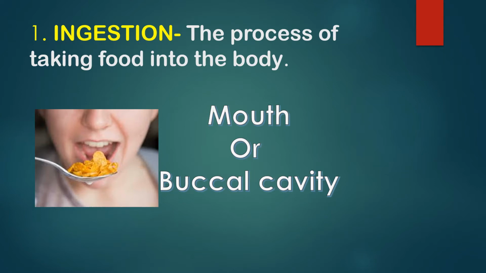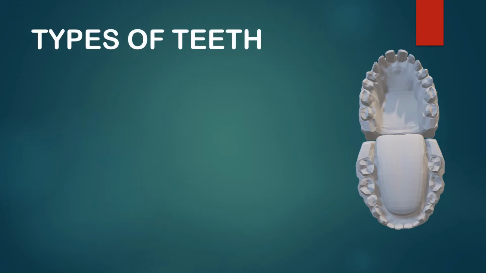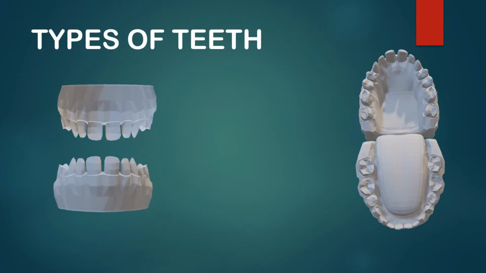Once the food enters into the mouth or buccal cavity, the further process of breaking down of the food starts. For this, the mouth has mainly 3 components. They are teeth, tongue, and saliva. If we talk about teeth, we have different types of teeth for better breakdown, or I can say to physically break down the food. For this, we have an upper jaw and lower jaw, which contain equal sets of teeth.